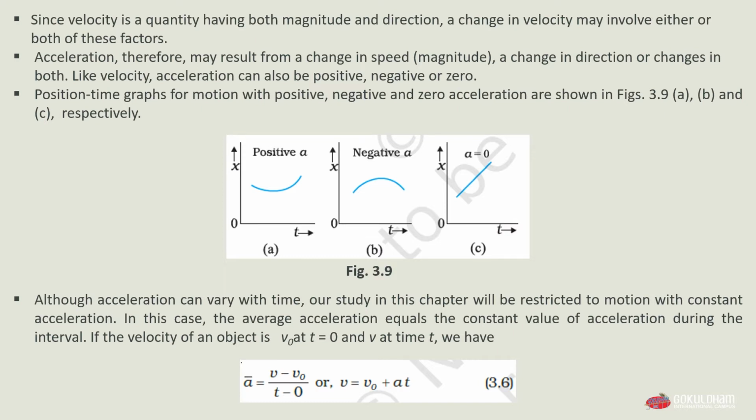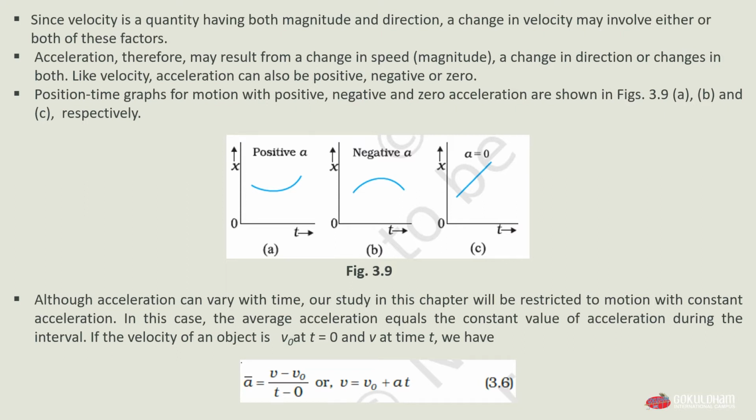If the velocity of an object is v0 at time t equals 0 and v at time t equals t, then we have the acceleration a equals v minus v0, meaning the value of velocity v at time t minus the value of velocity v0 at time t equals 0, divided by t minus 0. Or we can say that v will equal v0 plus at. How can we get the value of v equals v0 plus at?